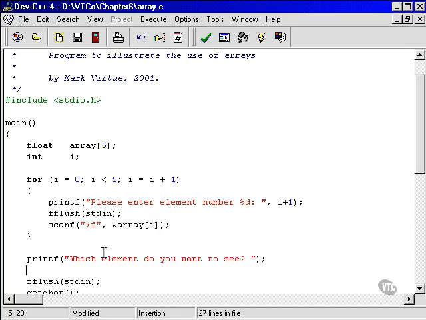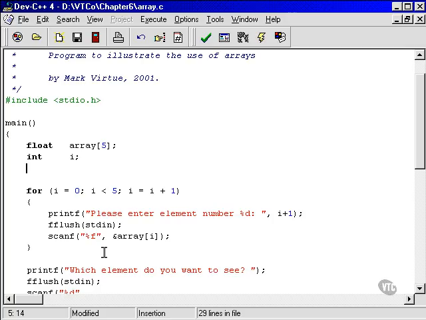And an fflush of stdin, and a scanf. Now we're going to be asking for an integer here. We're going to be asking for an element number: element 1, element 2, element 3. So we'll do that. And what are we going to read that into? Well, we need another variable, don't we?